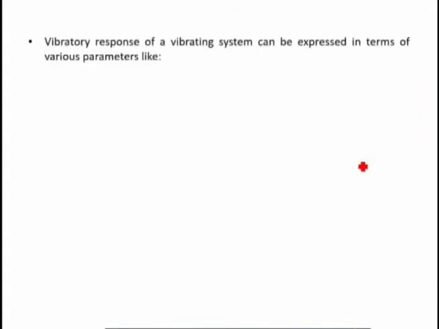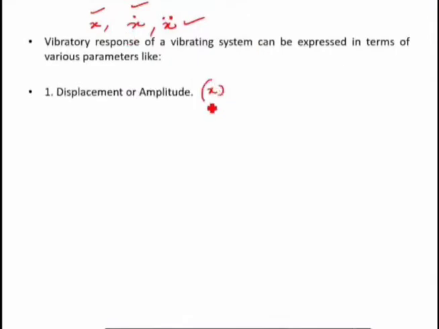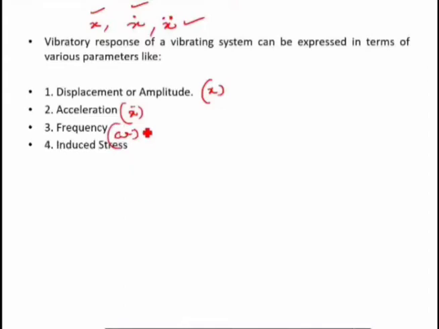Now, as I said, we have three instruments: vibrometer, which measures the displacement; velometer, which measures the velocity; and accelerometer, which measures the acceleration. So the vibratory response of a vibratory system can be expressed in terms of various parameters like displacement or amplitude. So we can measure the displacement and amplitude. Then acceleration, x double dot, or velocity, x dot. Frequency, we can also measure, and the last one is induced stress. So these are nothing but various parameters of a vibratory response.